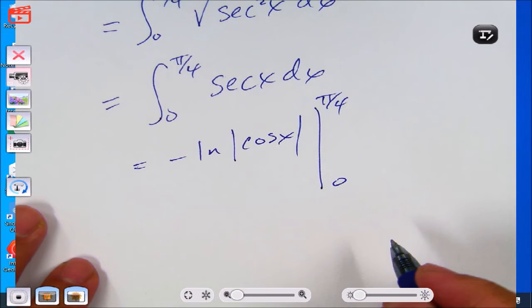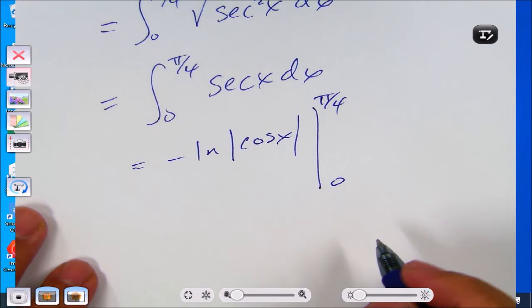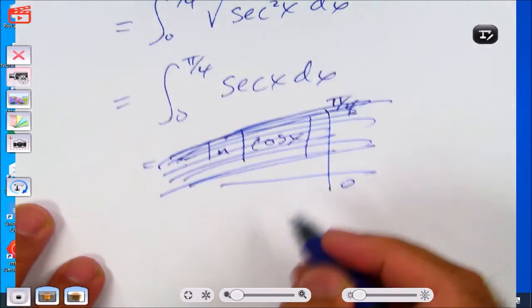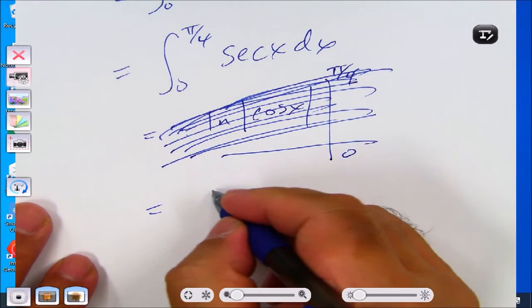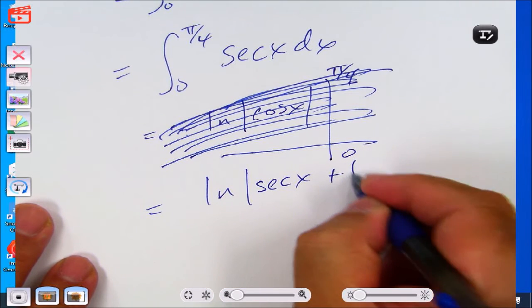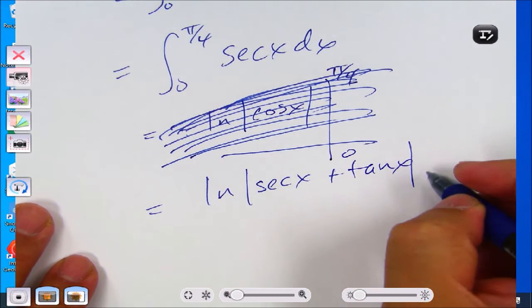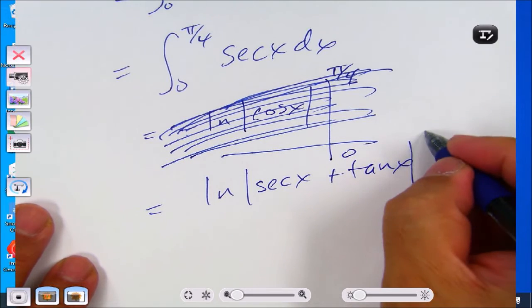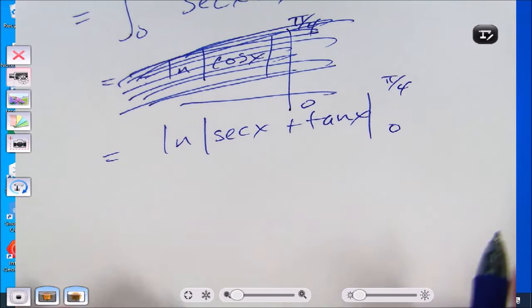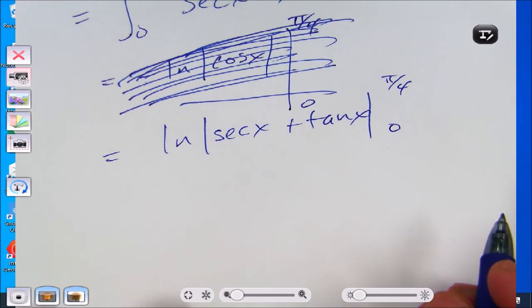So the integral of secant x was secant x plus 1. I was completely wrong. It's natural log of secant x plus tangent x.